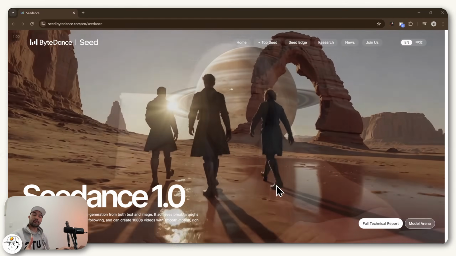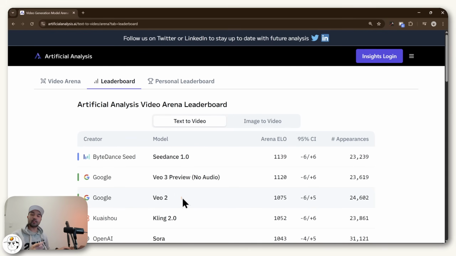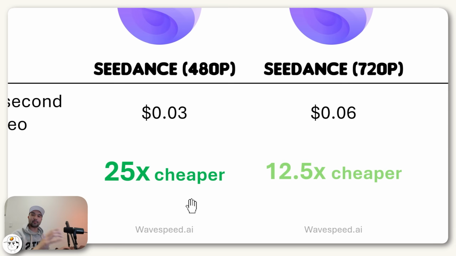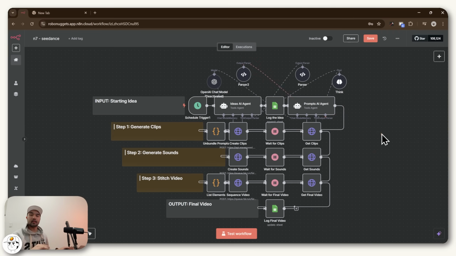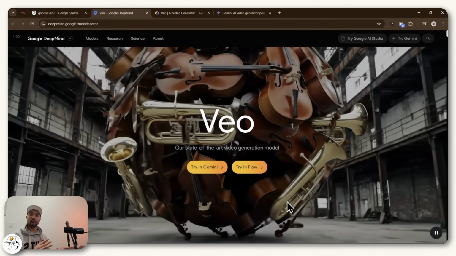This new AI video model called Seedance, made by the team behind TikTok, just a few days ago dethroned Veo3 as the best AI video model out there. And the best part is that it can be 25 times cheaper versus Veo3 and is now possible to be automated via n8n.